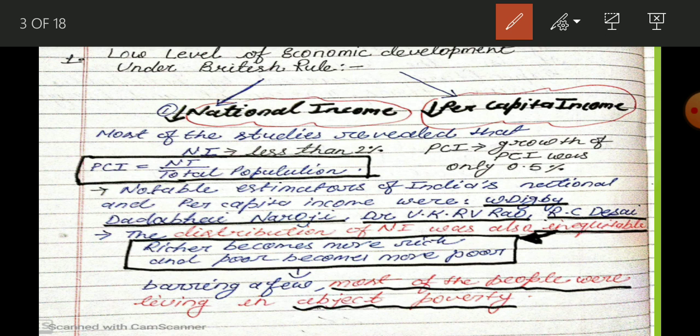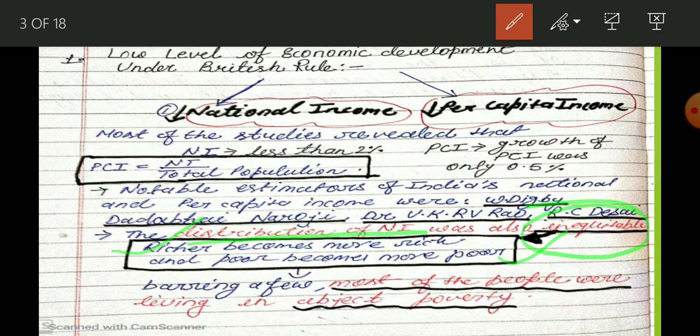One more thing: there is not only low national income and low per capita income, but also the distribution of national income is inequitable. I think you are already familiar with this term. When we learned microeconomics, we learned about equitable distribution in the demand chapter also, and in the first chapter also. So inequitable distribution means what? The condition in which the richer section is becoming richer and the poor section is becoming poorer. This condition is known as inequitable distribution of national income.